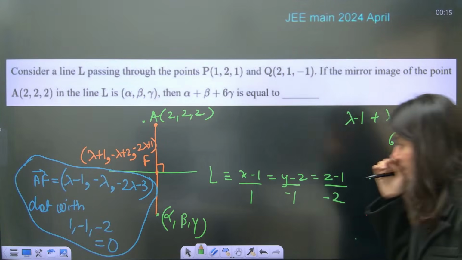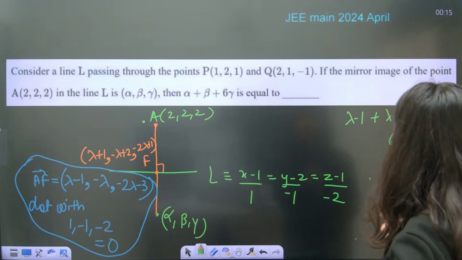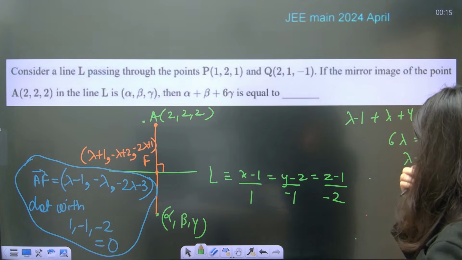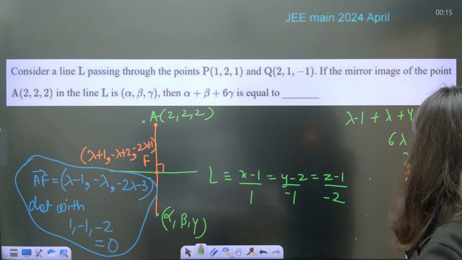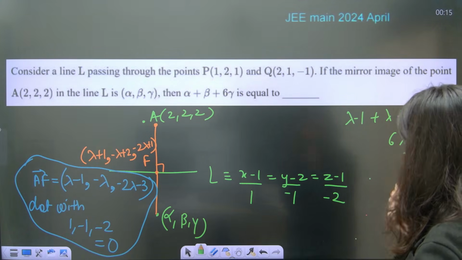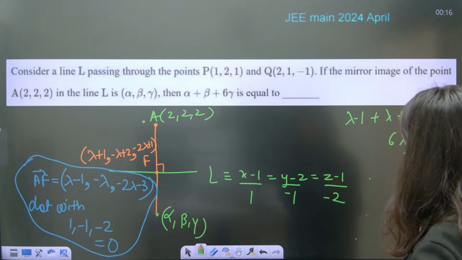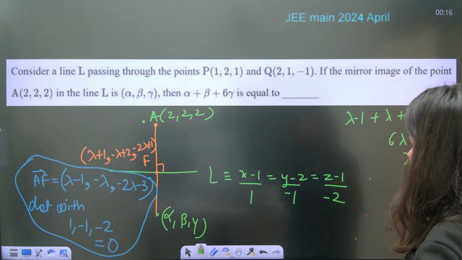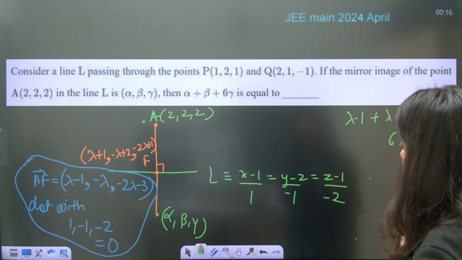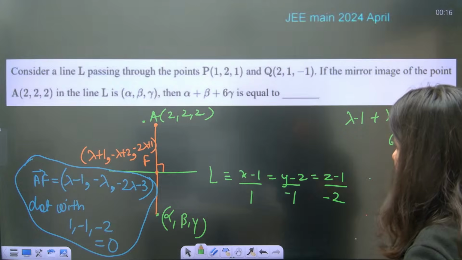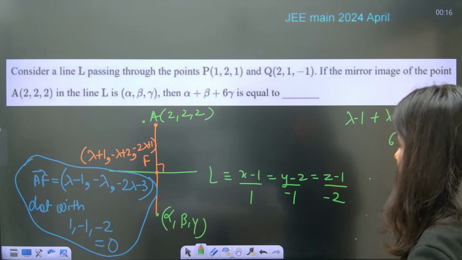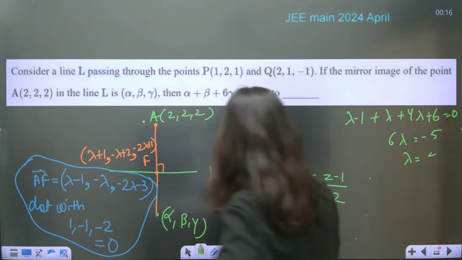Is it correct, guys? Hold on. 2 minus 1, 1 minus 1 and minus 2. Correct? Point on the line will be lambda plus 1, minus lambda plus 2, minus 2 lambda plus 1, and then minus 2 you have to do. So 1 minus 2 is minus 1, 2 minus 2 is 0, and 1 minus 2 is minus 1, minus 2 is minus 1, guys.